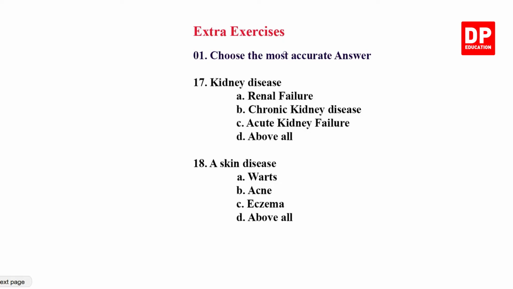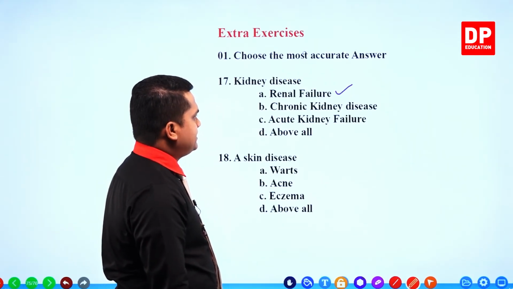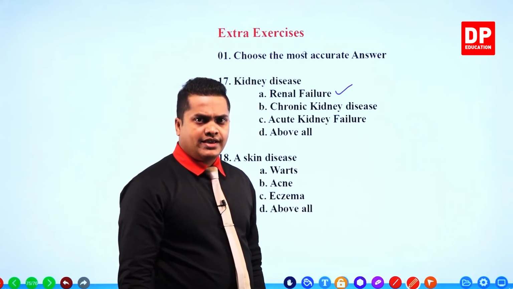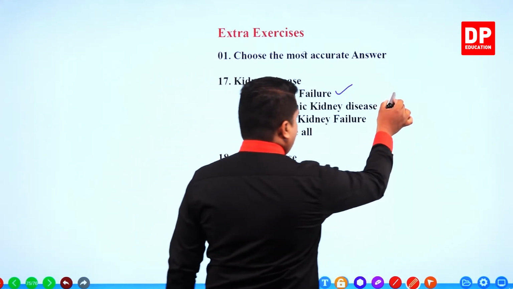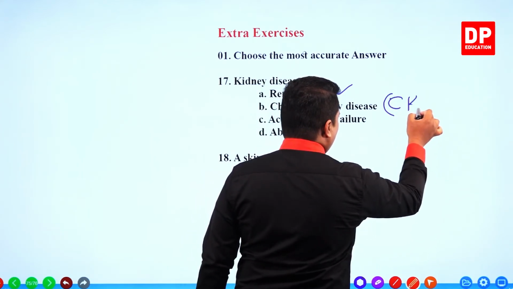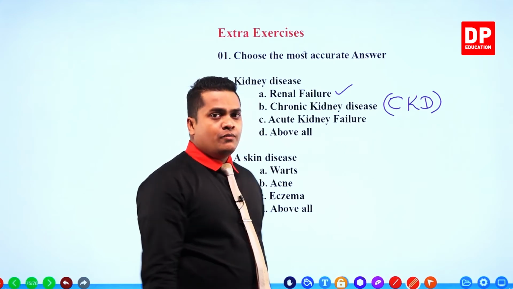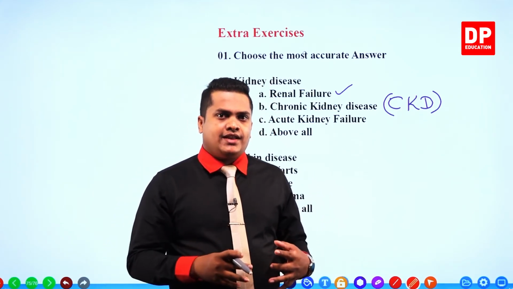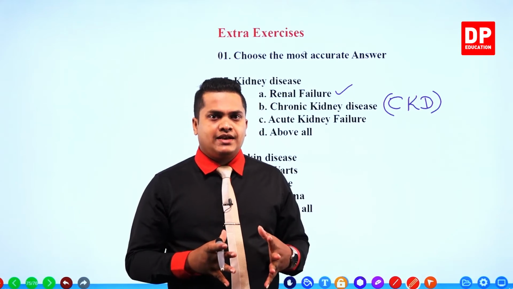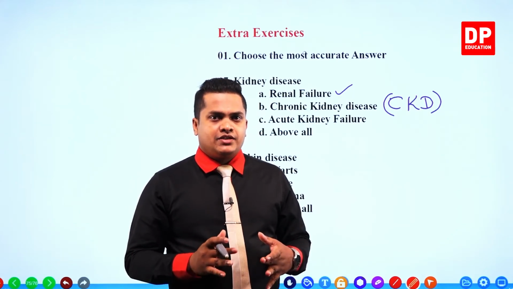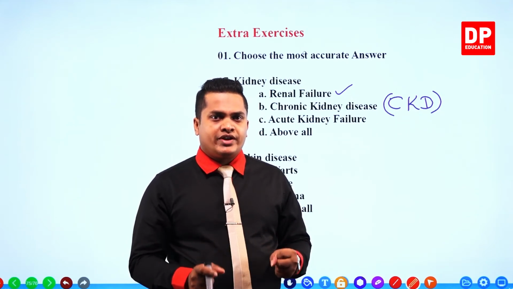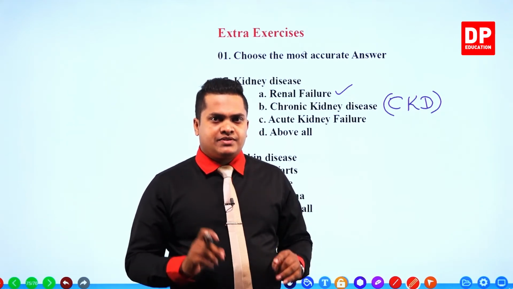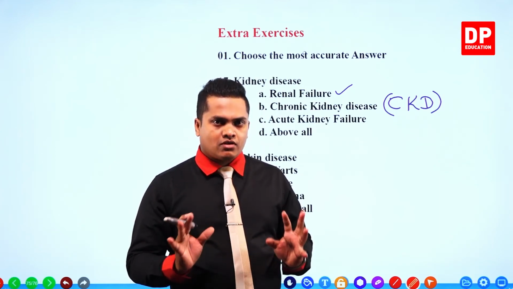Kidney disease. A kidney disease. Renal failure. Correct. Renal failure is a kidney disease. Chronic kidney disease. What is that? Right, so let me explain what you mean by CKD or chronic kidney disease. Now in Sri Lanka, if you take the Rajarata area, like Anuradhapura, Polonnaruwa, in those areas, my dear children, there is a special kind of kidney disease which is going around right now. I mean, at present we can observe this CKD or chronic kidney disease.